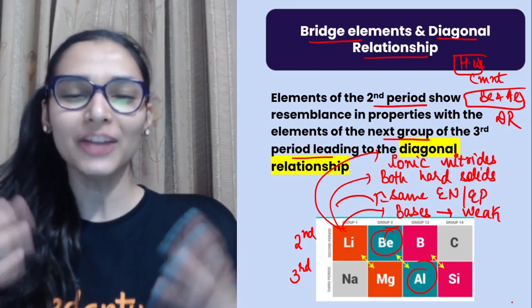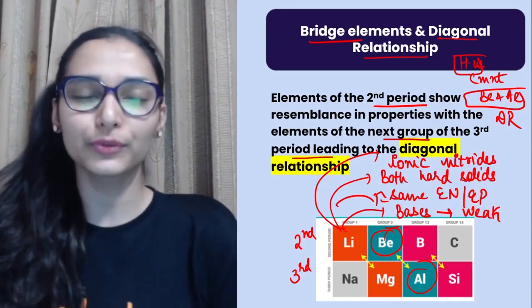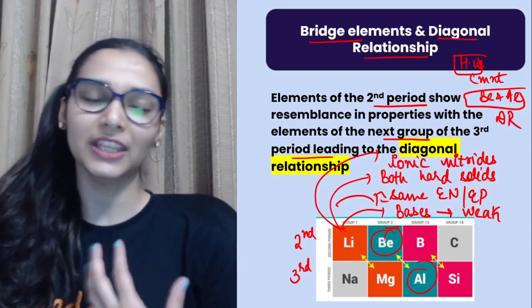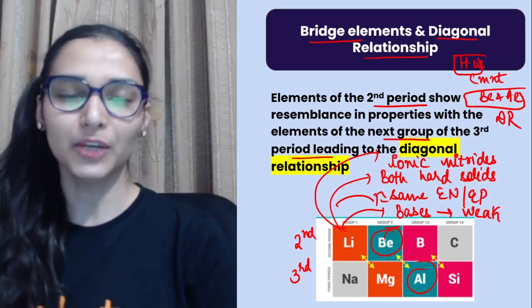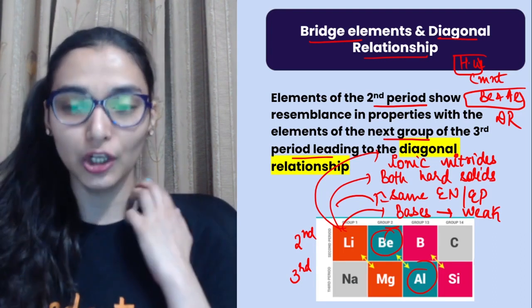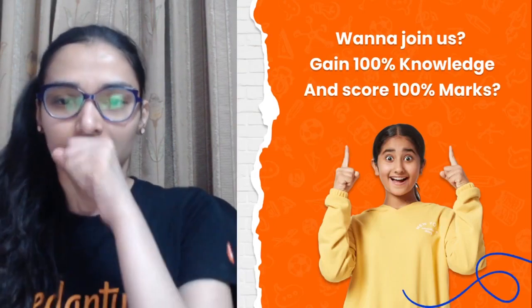And boron and silicon also have a lot of resemblance. Both are used in semiconductor devices. They both are semi metals. In compounds also you would be getting a lot of resemblance, right?